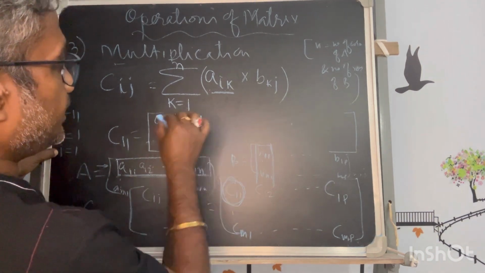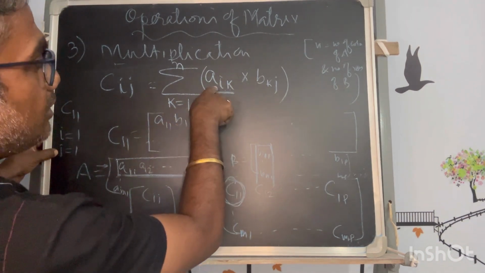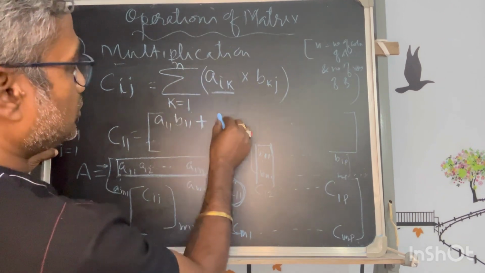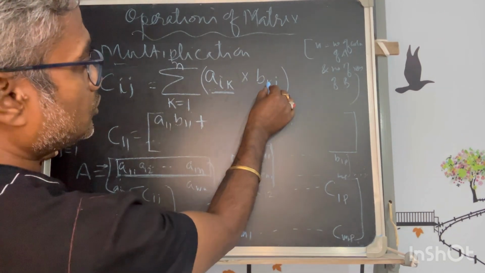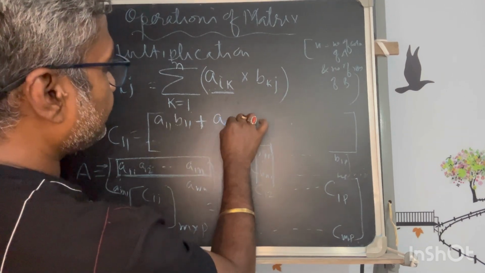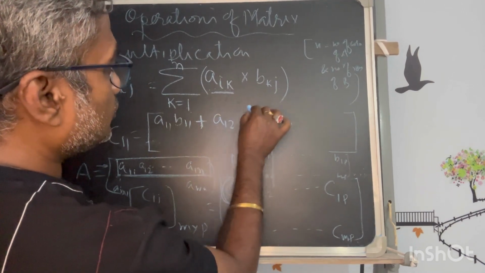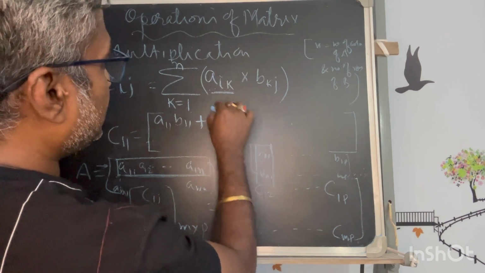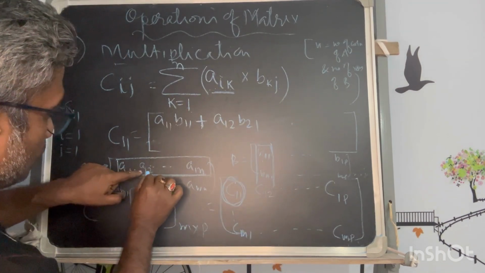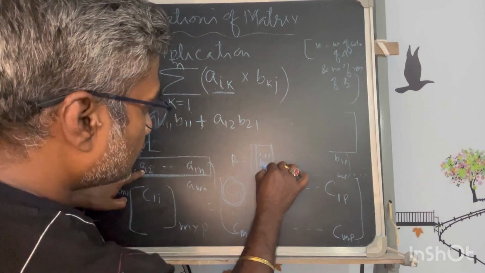Then next I am taking I as 1 already taken, K value next is 2, so A12, and for B, K I have taken 2, so B21. So that means 12, the next is 21.